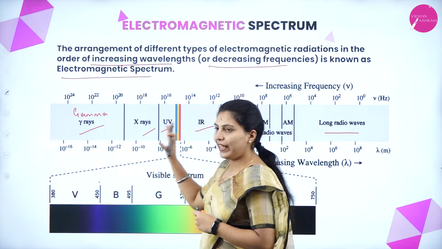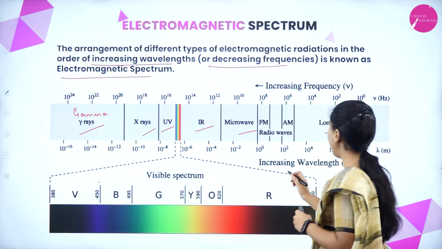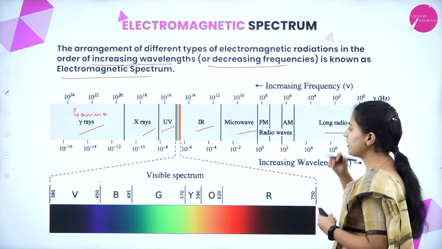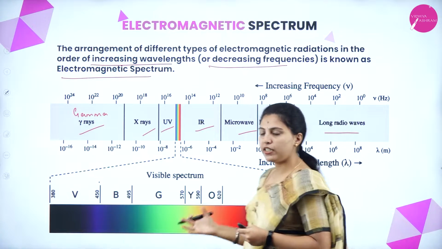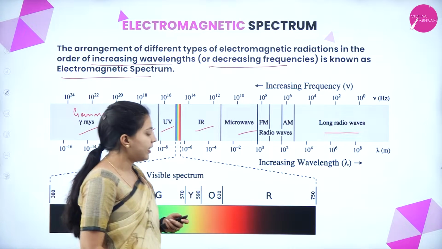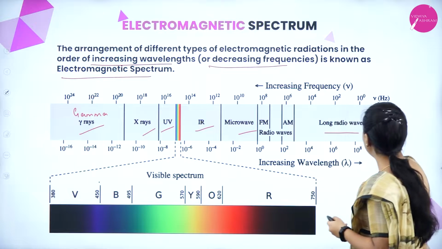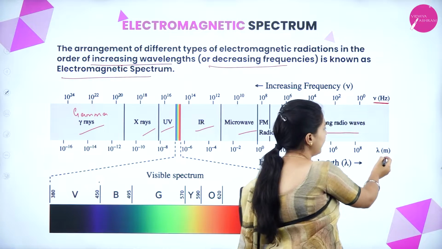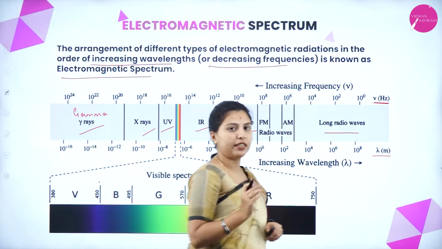So overall, the electromagnetic spectrum is arranged with increasing wavelength and decreasing frequency, and different kinds of electromagnetic radiations are present here. See here, frequency is designated in hertz and wavelength is designated by lambda, in meters.